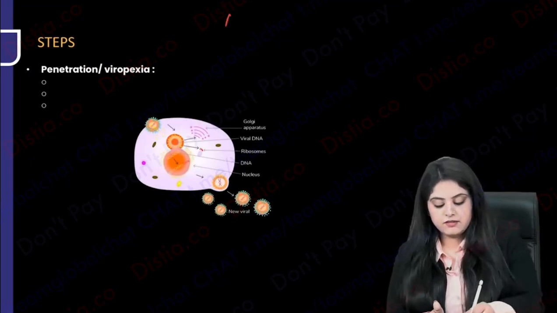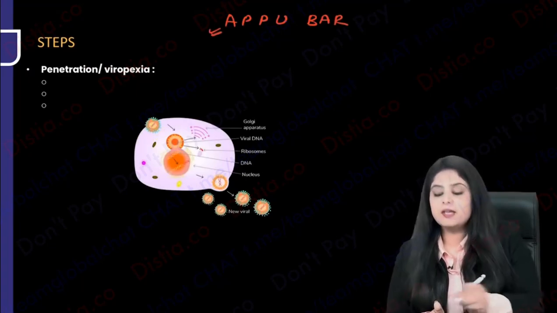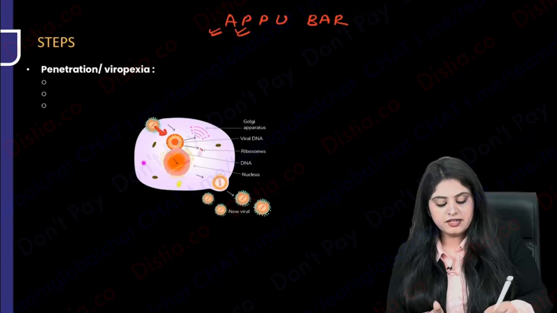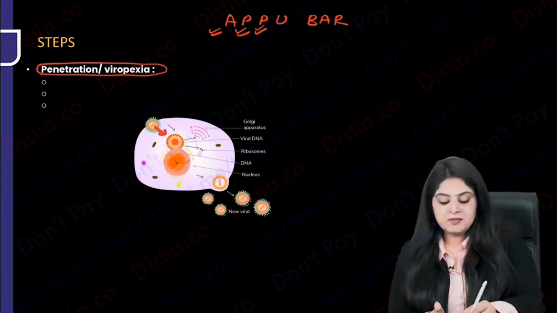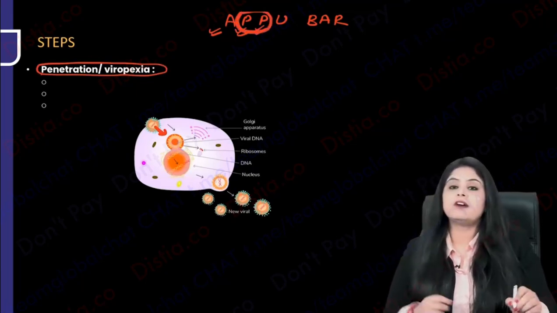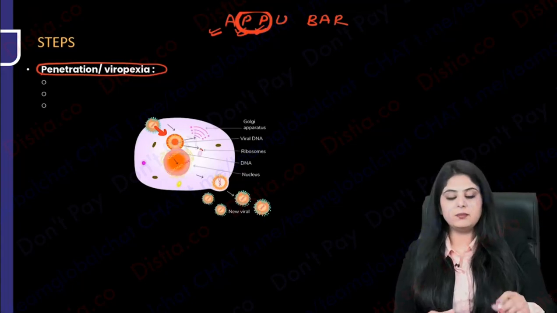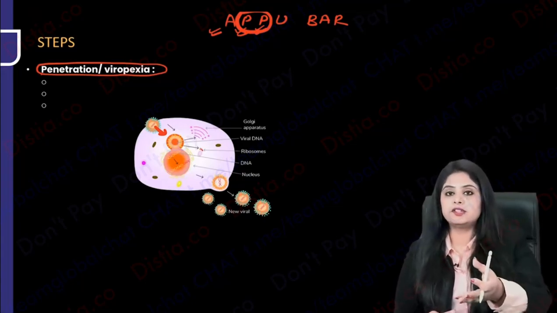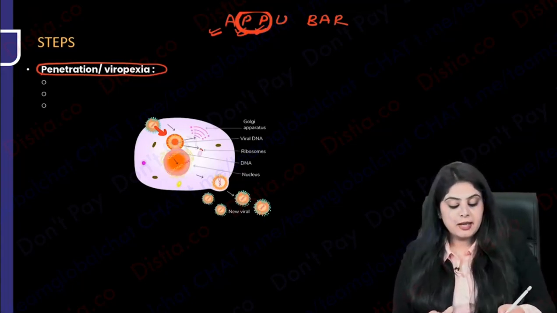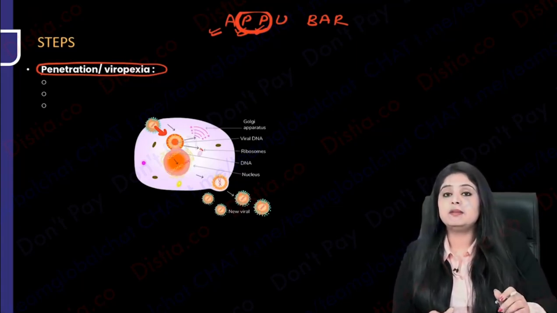So what is it? Again, we do the same mnemonic. Appu on a bar stool. So A was for attachment. P is going to be for coming inside the cell. Penetration, also known as the next P, pexia. So remember, penetration or viropexia means the same. So it's not that easy that virus just comes inside my body. That's not what's going to happen. Please note that the virus is coming in by many methods.